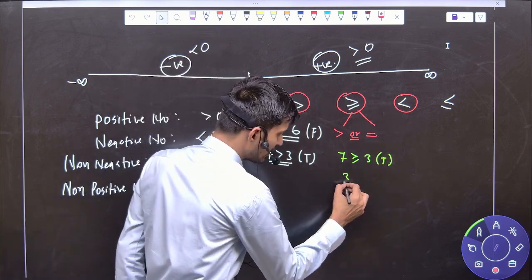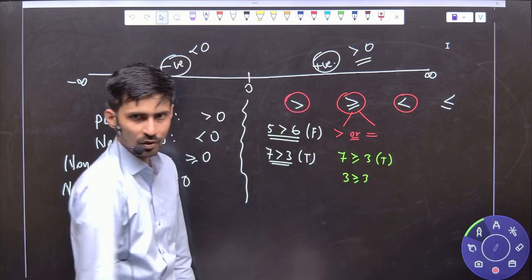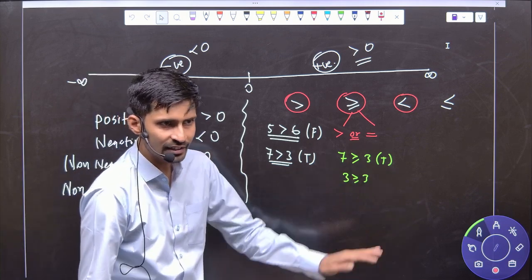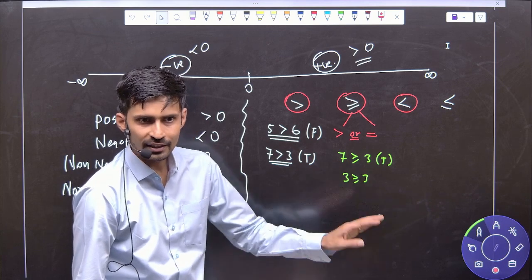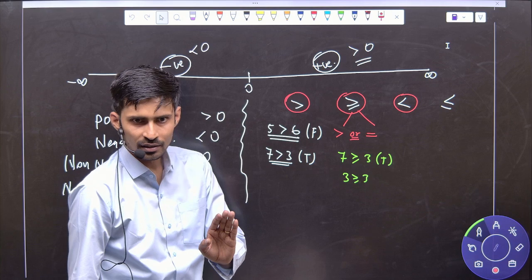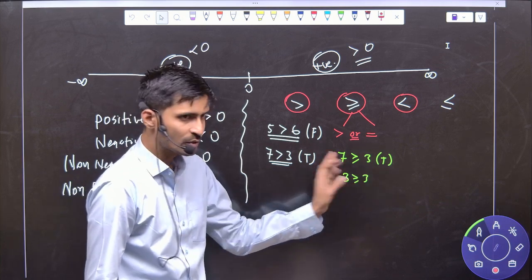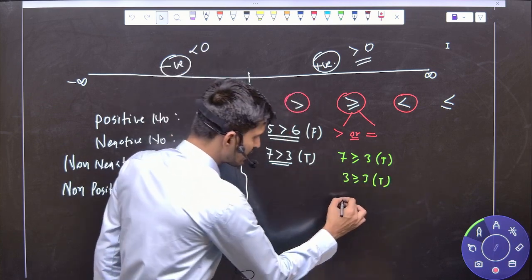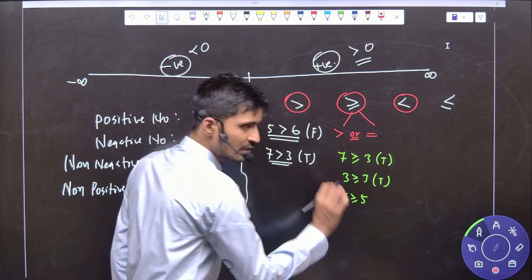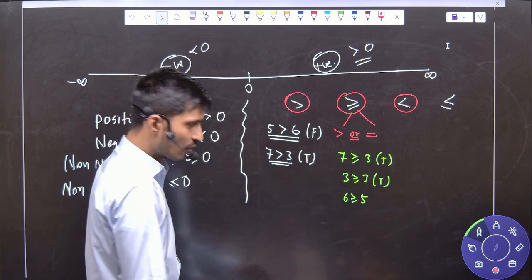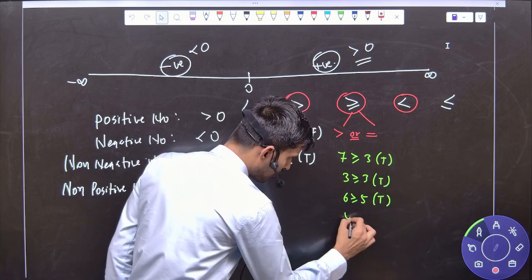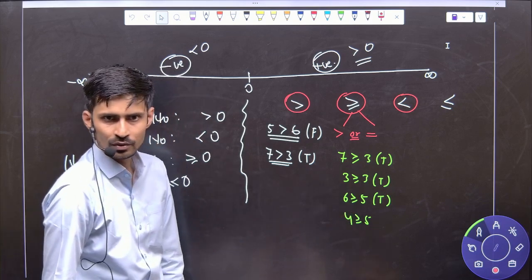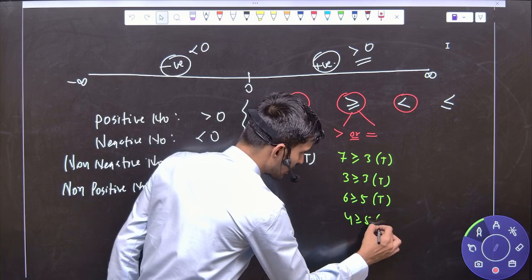Like if I say 3 greater than or equal to 3, tell me this is true or false. Now check, 3 greater than 3, true? No, 3 is not greater than 3. Now check, 3 equals 3, true? Yes, so we'll consider that as a true statement. Now if I say 6 is greater than or equal to 5, true or false? 4 is greater than or equal to 5, true or false? 4 greater than 5, true? 4 equals 5, true? No, so that is a false statement.